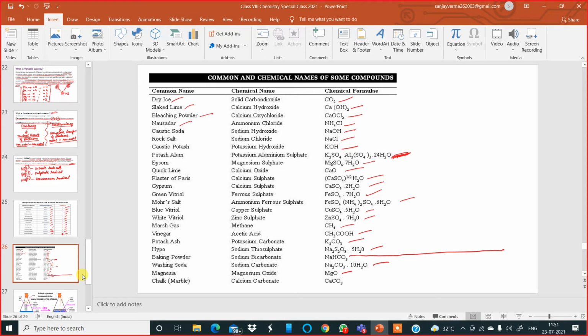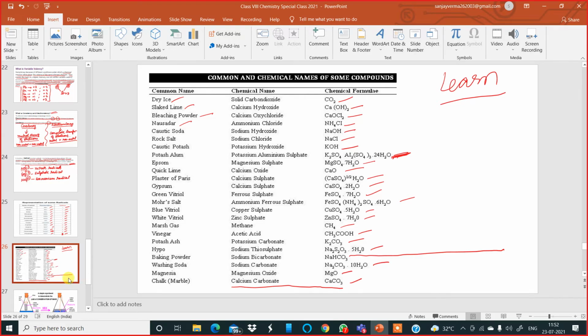Then there is chalk, the chalk which we used to write with in school. Its chemical composition is CaCO3. It is made of calcium, carbon and oxygen combined in a fixed proportion by weight. So these are some common names, chemical names and chemical formulas which I want you all to learn, without fooling around at home. You must give time to chemistry, then chemistry will start loving you slowly.